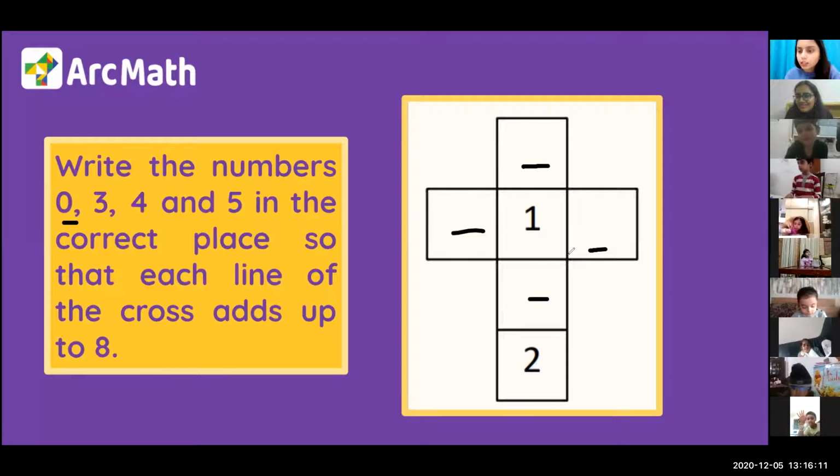I found all. Yes, Chet, please speak. The number I got. In the first line, I need to make 8. So first, the sleeping line, I will complete that. I need to make 7. So I will take 3 and 4. It will make 7. And we have already 1. We will join them and make 8. Okay. Now think about the standing line also, Chet.